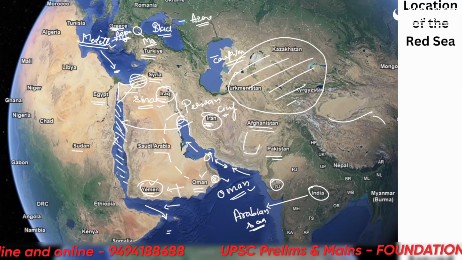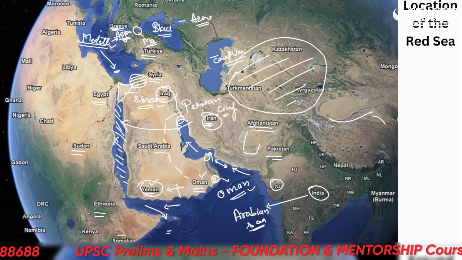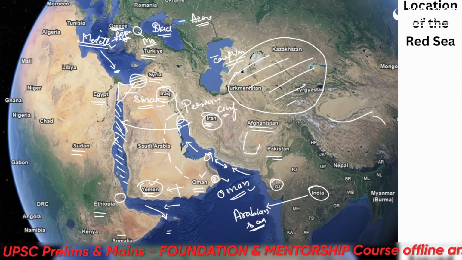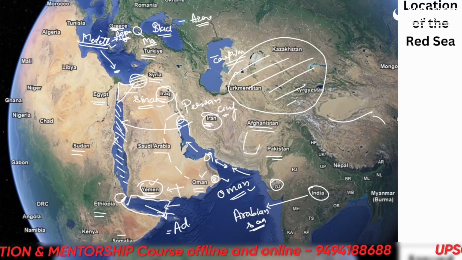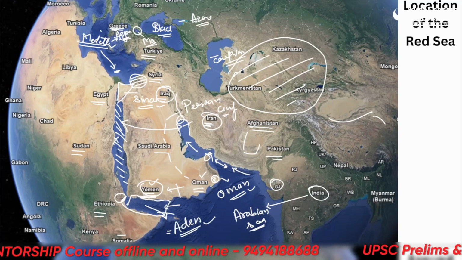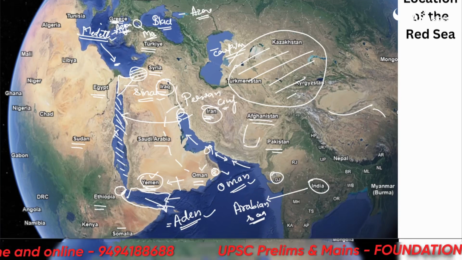This is Egypt here, Sudan here, Ethiopia here, Somalia here. Alright, Djibouti here. So this portion here is known as the Gulf of Aden. Gulf of Aden. Okay, so this is the location in and around the Red Sea.